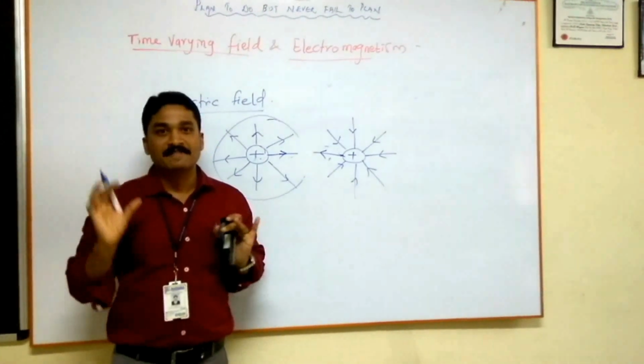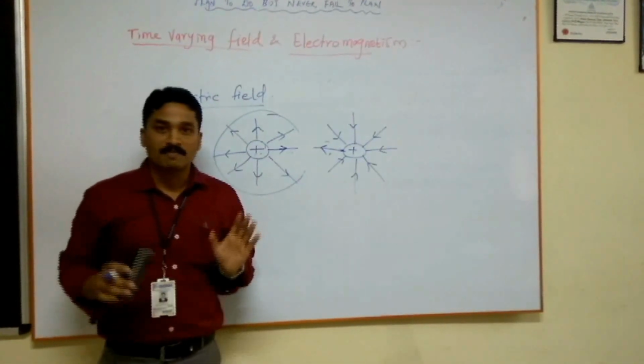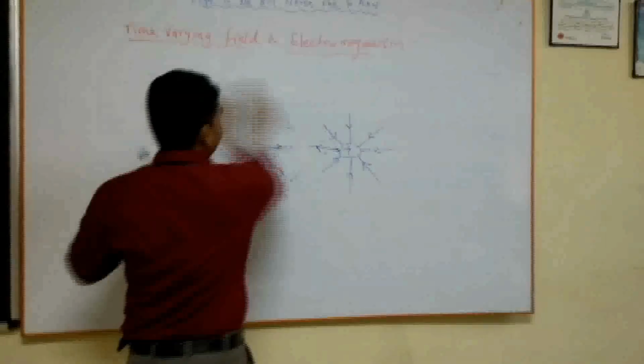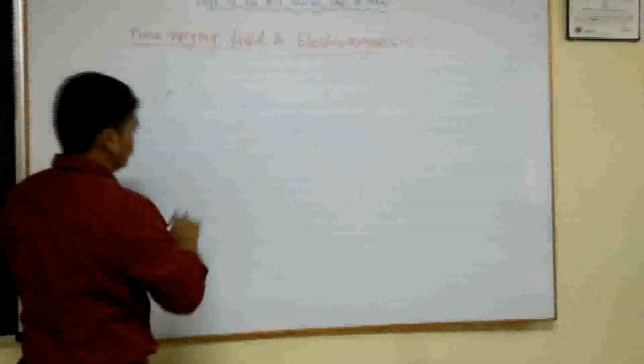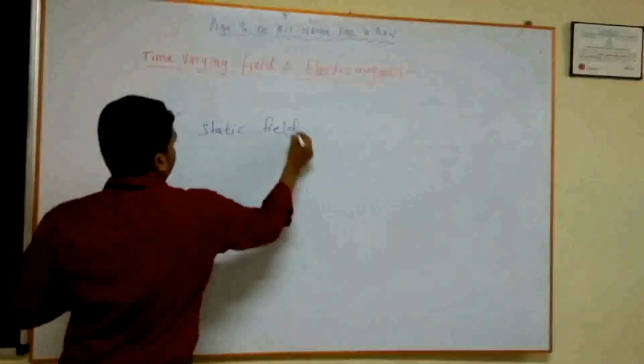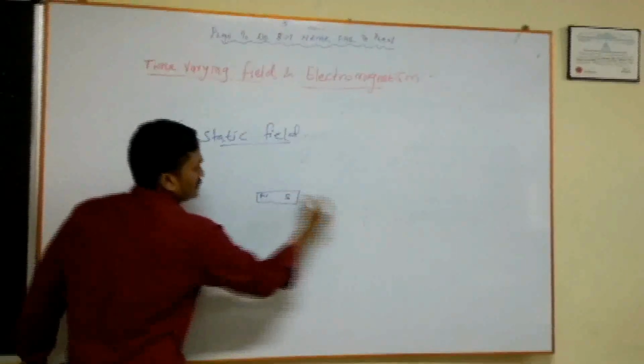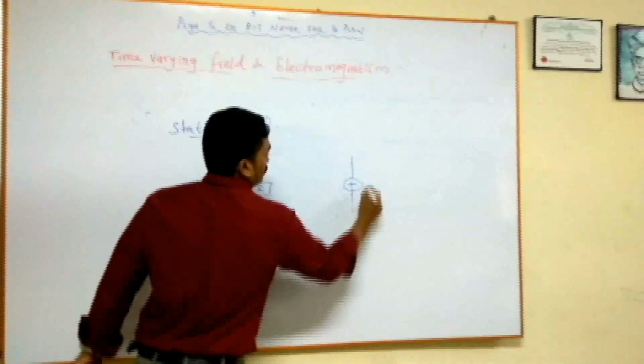Then what is a static field? Static simply means non-movable. For example, I have a permanent magnet, N and S, and a single charge.